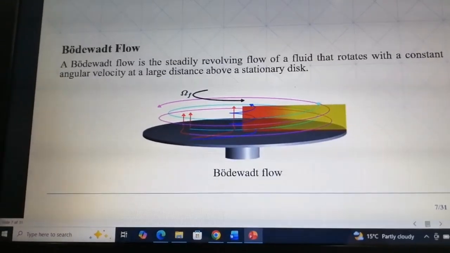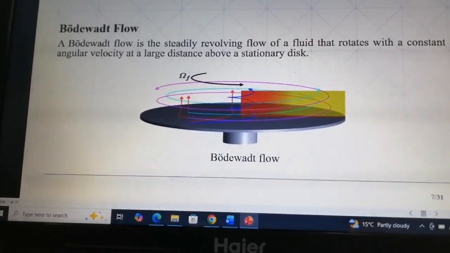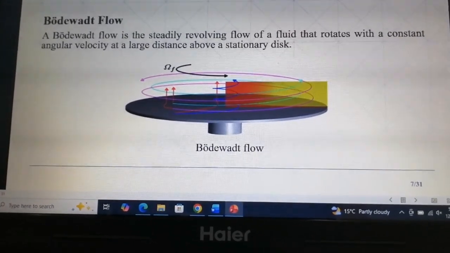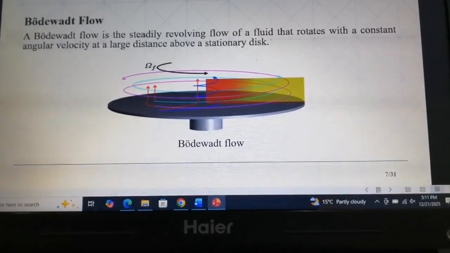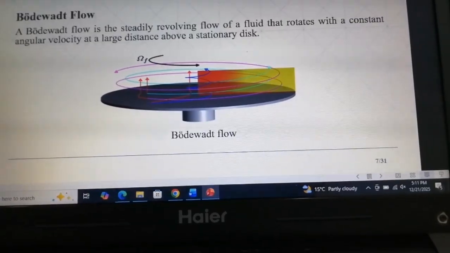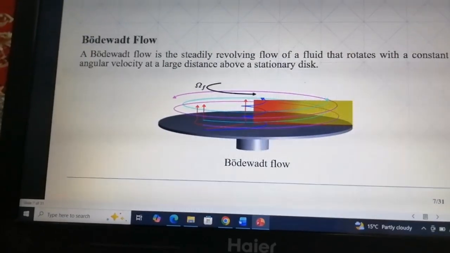Now coming to the concept of a Bödewadt flow. Bödewadt flow occurs when a fluid rotates above a stationary disc. The disc is not moving but the fluid far away is rotating with a constant angular velocity, which creates a boundary layer flow toward the disc.